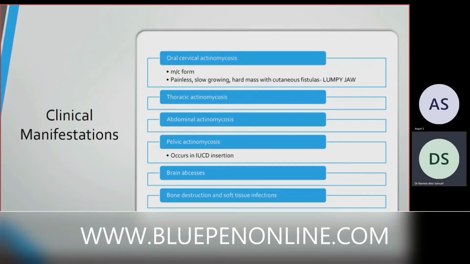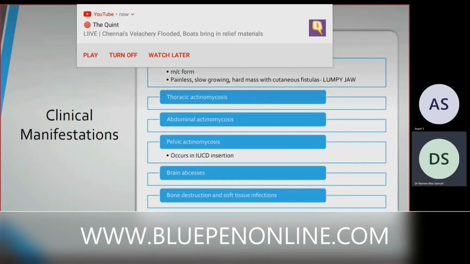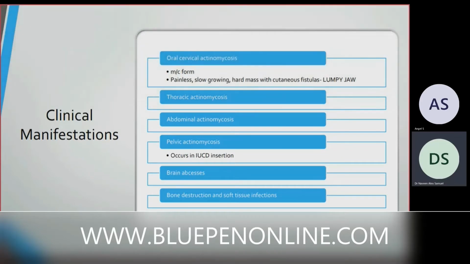Then the other forms of clinical manifestation are thoracic actinomycosis, and it may infect the abdominal organs, which is abdominal actinomycosis. Then pelvic actinomycosis occurs with intrauterine contraceptive device insertion. Why does it occur with device insertion? Because on insertion, you are traumatizing the cervical wall, and it will cause inoculation of actinomyces into the uterus through the cervical wall, and it will cause actinomycosis.